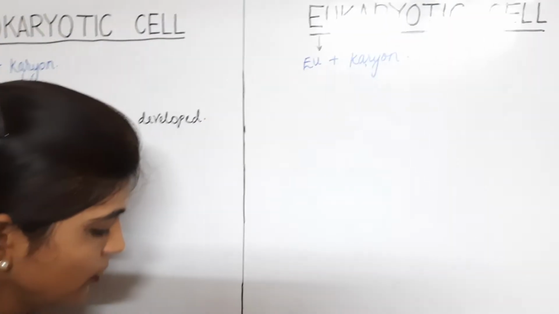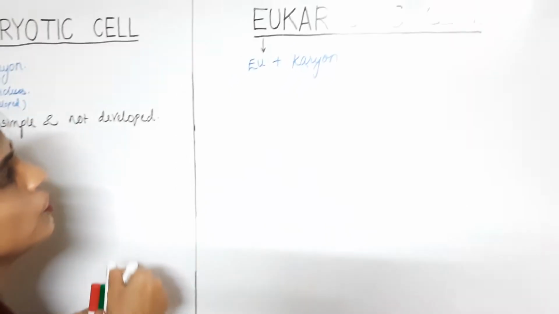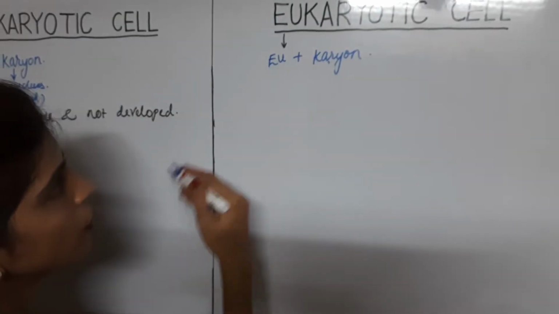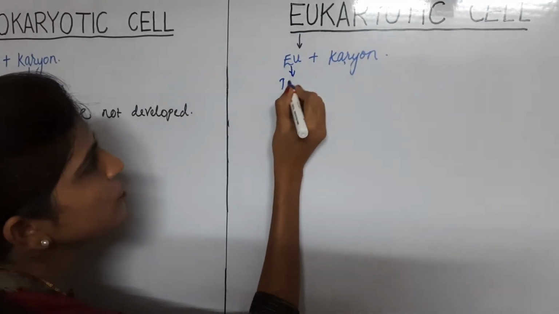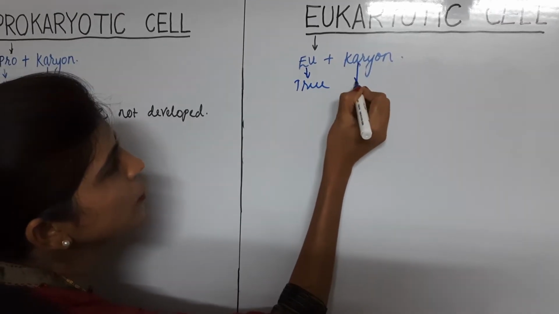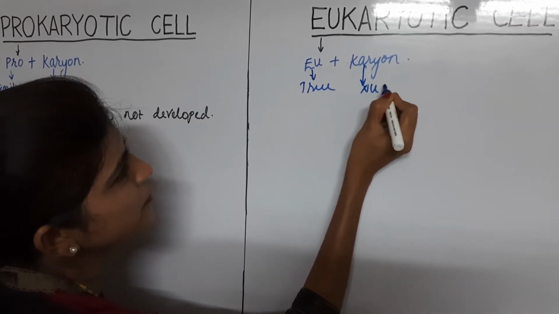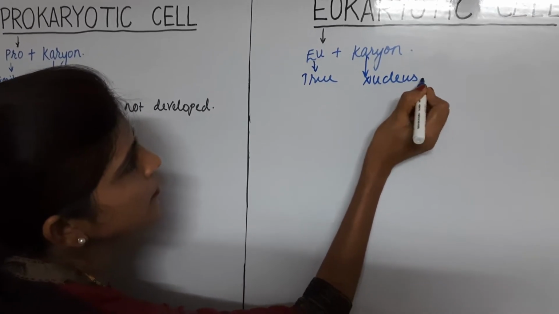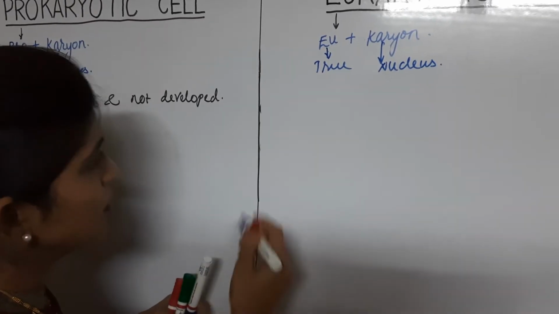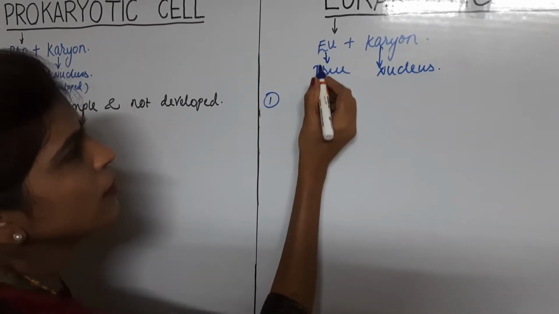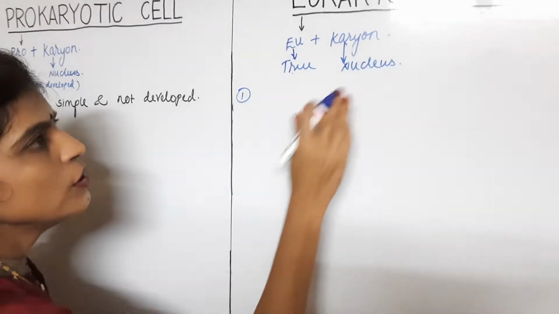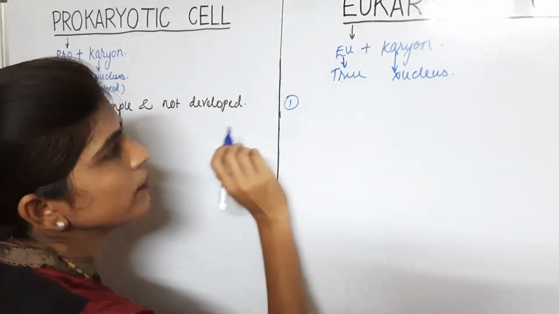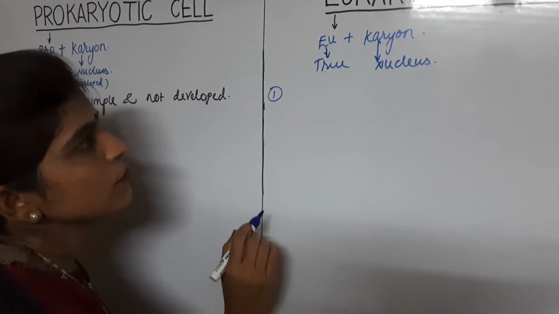Here the word eukaryotic is made up of two terms, eu and karyon. Eu means true and karyon means nucleus. So true means what? Well developed. So the nucleus in eukaryotic is well developed. So the cell will also be well developed.